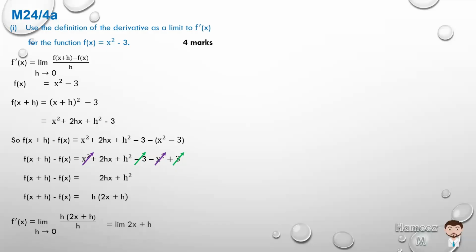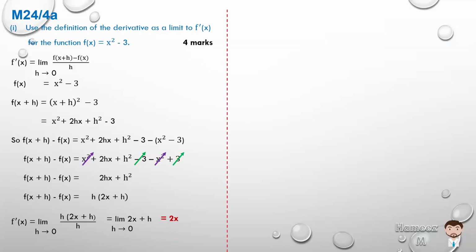We have the limit of 2x plus h as h tends to 0. But h is going to 0, so it disappears, and we're just left with 2x. As such, f prime x, given that f of x is equal to x squared minus 3, is equal to 2x.